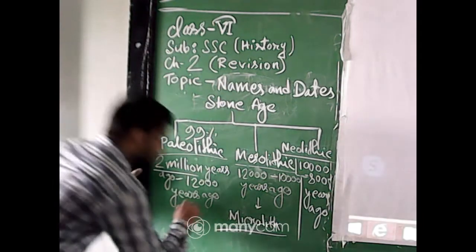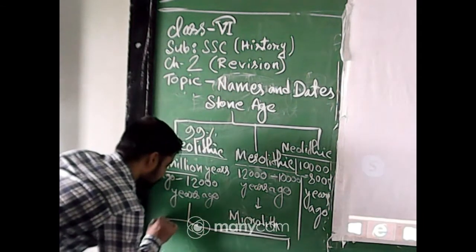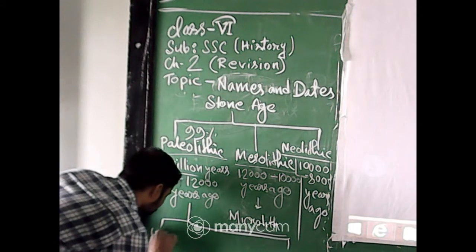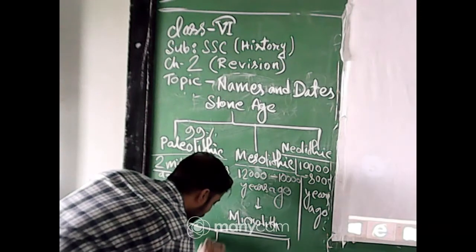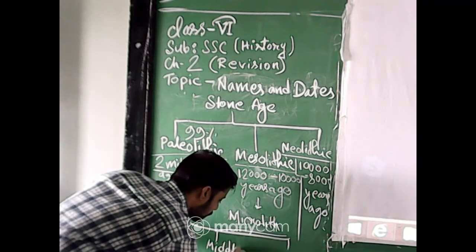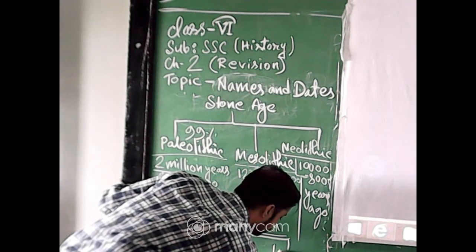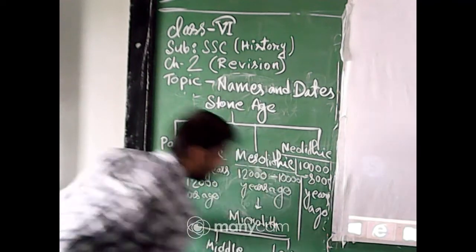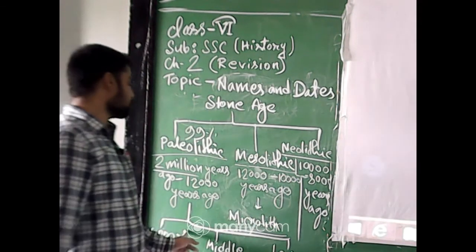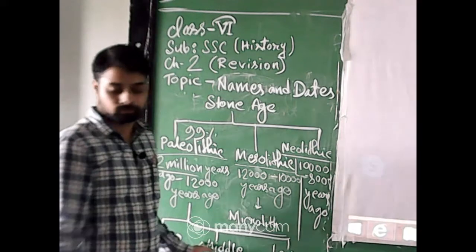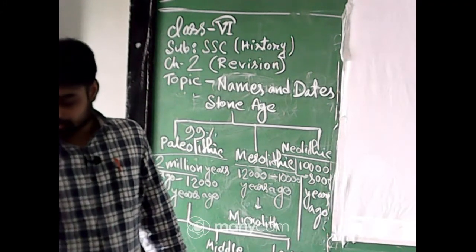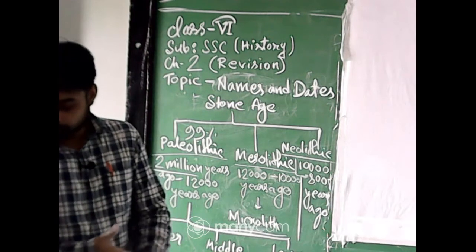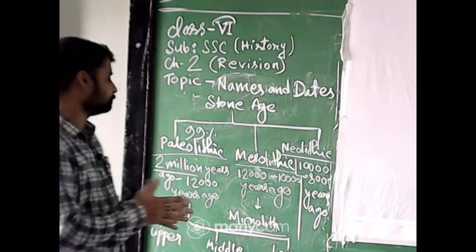And the Paleolithic is also divided into 3 ages, that is Upper Paleolithic, Middle Paleolithic and Lower Paleolithic. So, these are the 3 divisions of the Paleolithic age. I hope you have understood these subunits. If you have any question, you can ask me from these subunits.